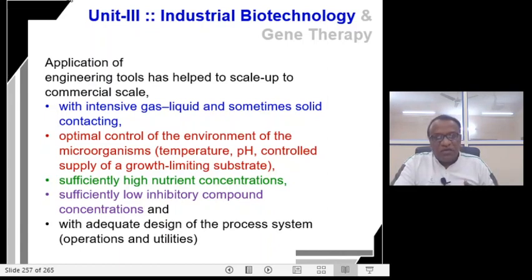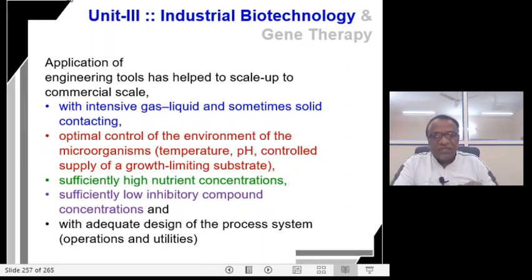In terms of intensive gas, liquid or solid contacting, optimal control of the environment for a particular microorganism such as temperature, pH, controlled supply of growth limiting substrates, high nutrient concentrations, low inhibitory compounds, adequate design of the process system, both in operations and utilities.